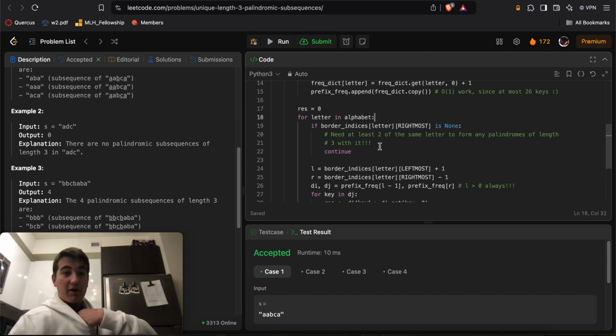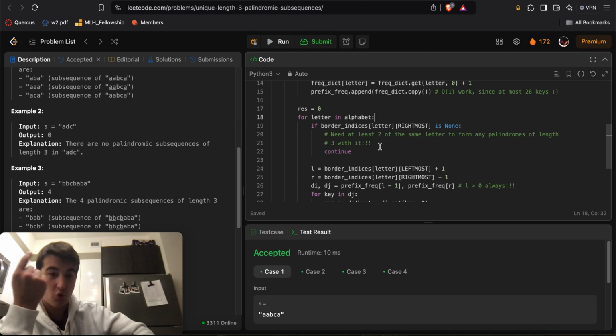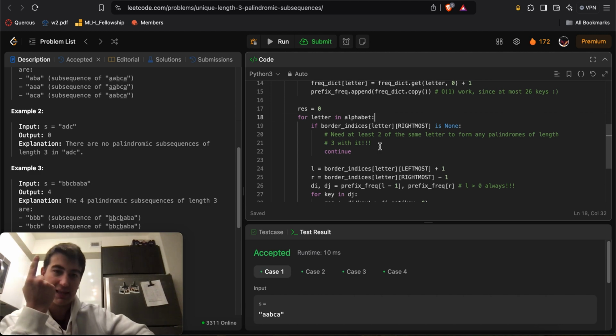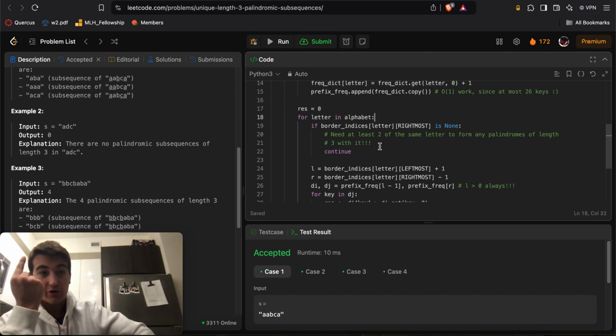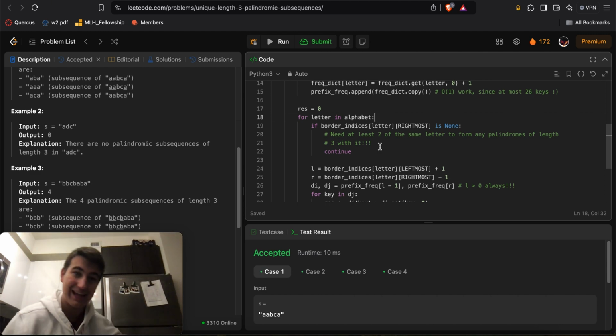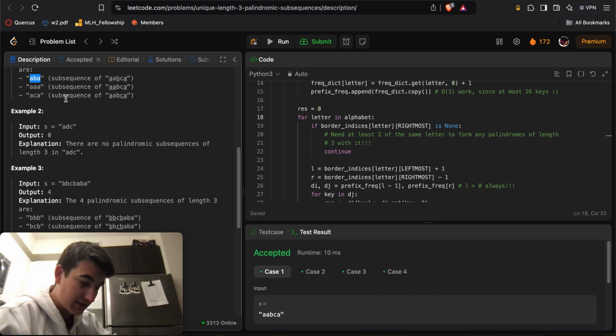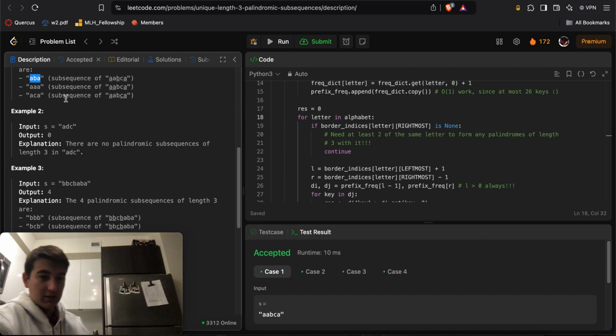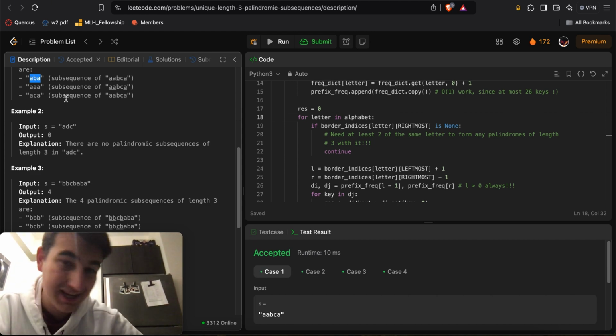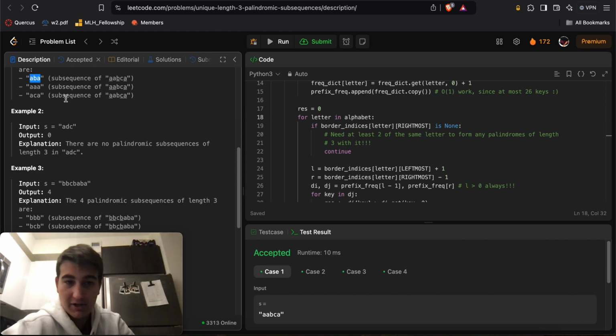Then I know that there's only at most one occurrence of that letter. Since there's at most one occurrence of the letter, I cannot form palindromes that start and end with that letter, right? Because I need at least two. For example, for ABA, I need at least one leftmost index of A and one rightmost index of A that were different, because otherwise I essentially do not have any possible palindromes that start and end with that letter.